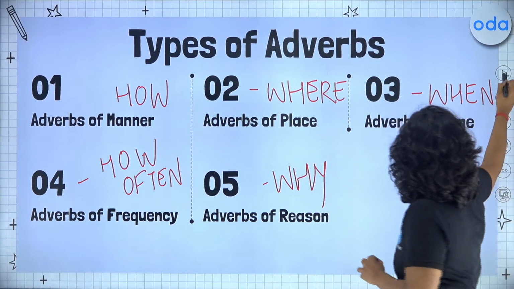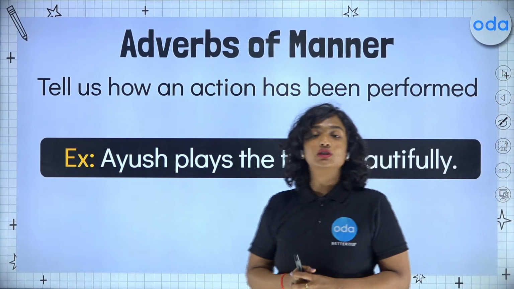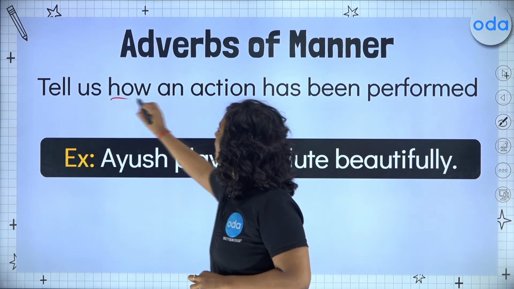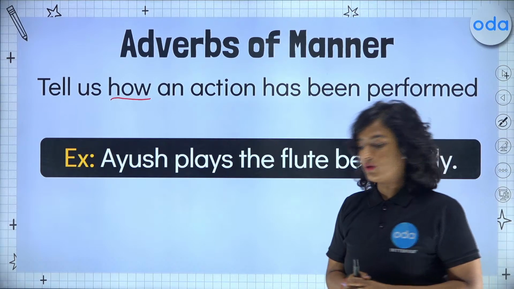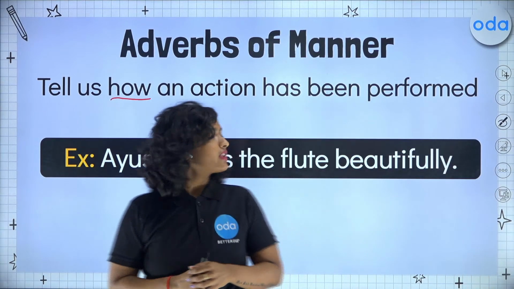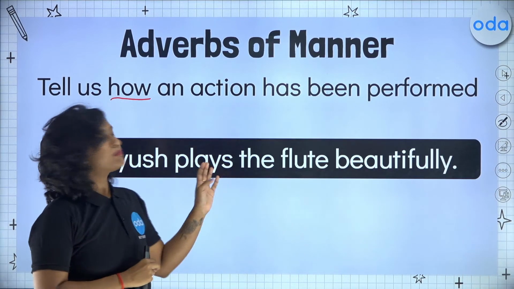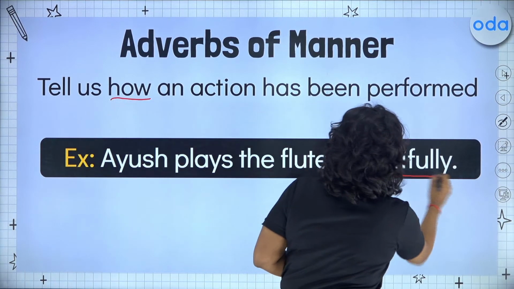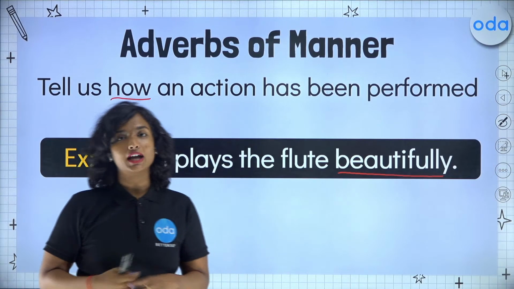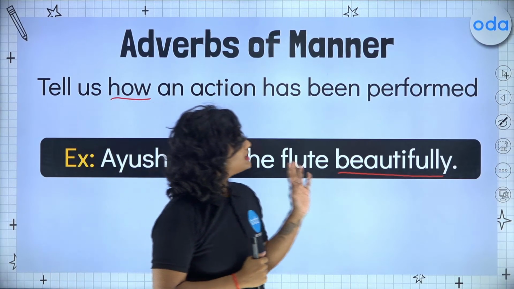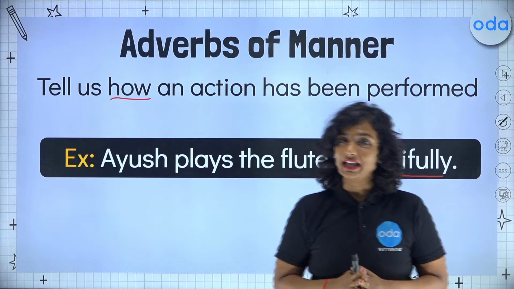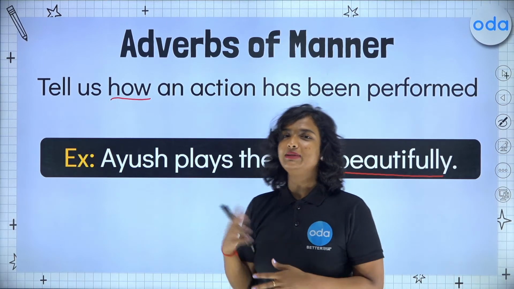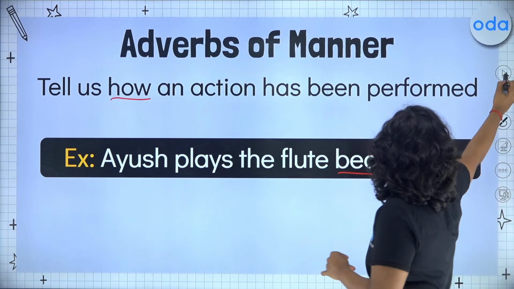So let's get into it with our first type, which is adverbs of manner. So like I said, they tell us about how an action has been performed or how it is being performed. For example, Ayush plays the flute beautifully. The word beautifully here tells us how Ayush plays the flute. Now, these adverbs usually end with ly. Some more examples would be slowly, quietly, carefully, etc.